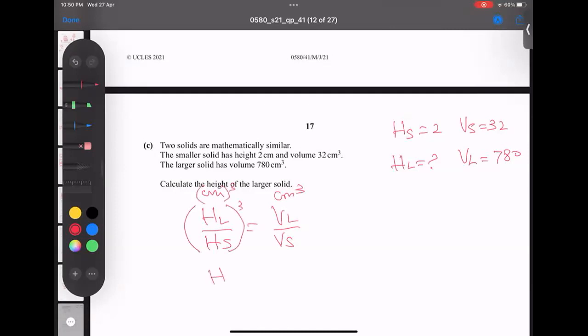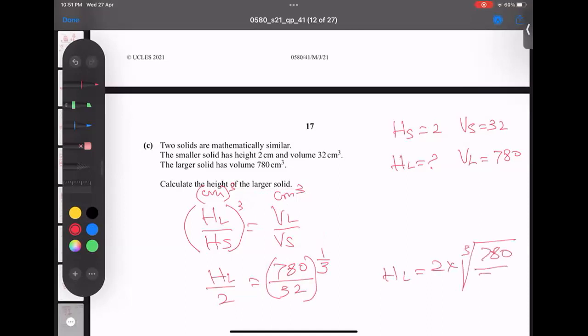So the height of the large is unknown. The small height is 2. I plug in. The volume of the large is 780. I plug in, and this 32 comes here. I just plug in the values and the cube here. When this cube goes to the other end, it becomes a cube root, or 1/3, same story. And this 2 is multiplied there. So the height of the large is 2 times the cube root of 780/32.